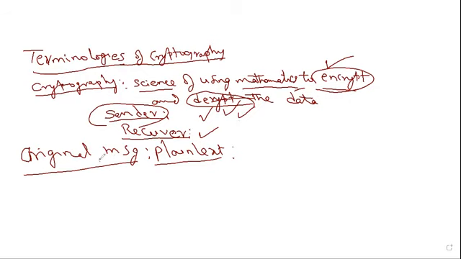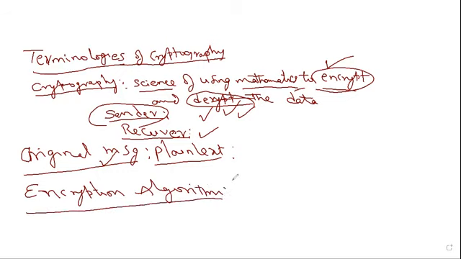The sender wants to send this message to the receiver, and the sender uses the encryption process. For conducting encryption, he uses an encryption algorithm. This is another term we come across. What do we mean by encryption algorithm?